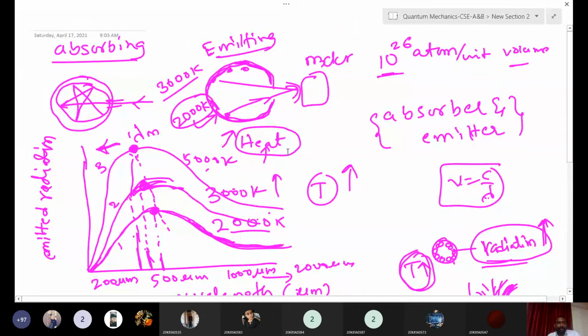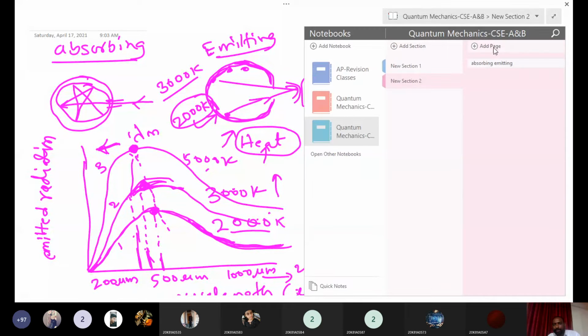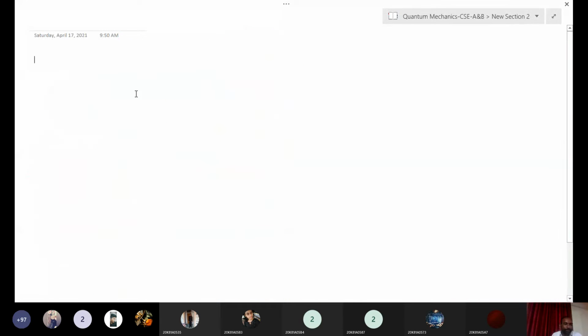Now, to explain this black body, different people proposed a few relations. Okay, we will see those relations.